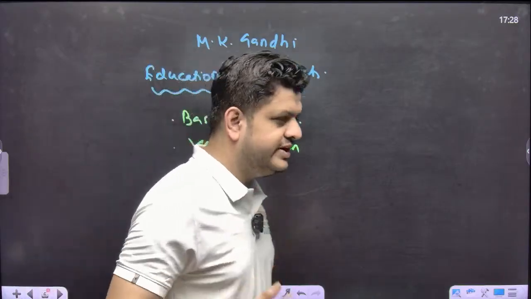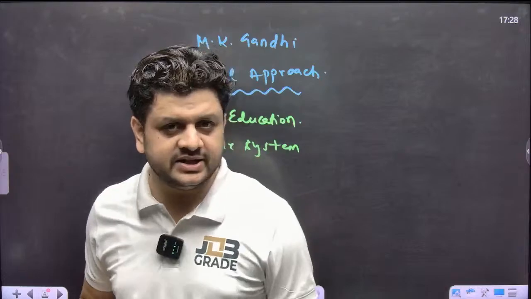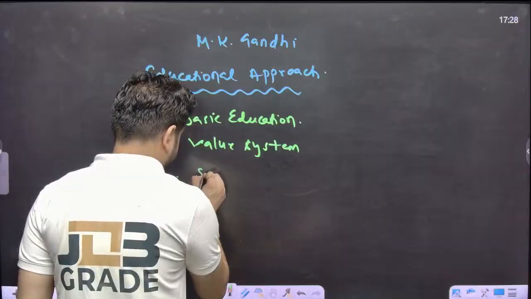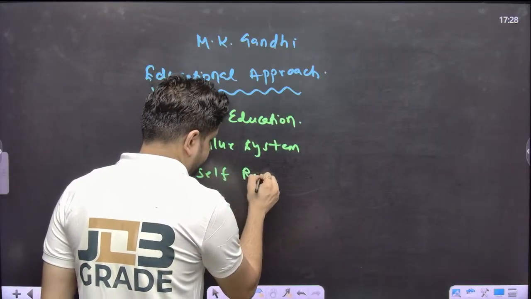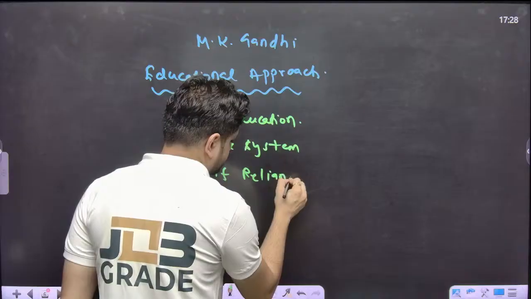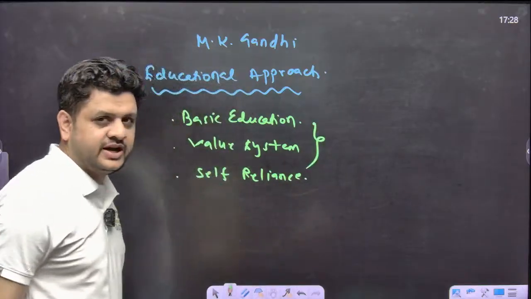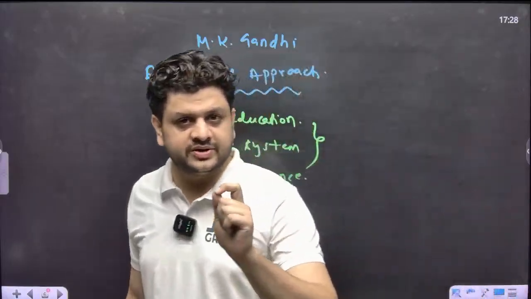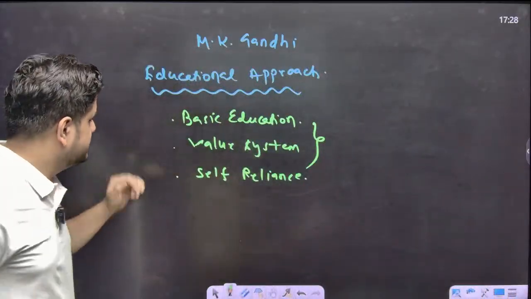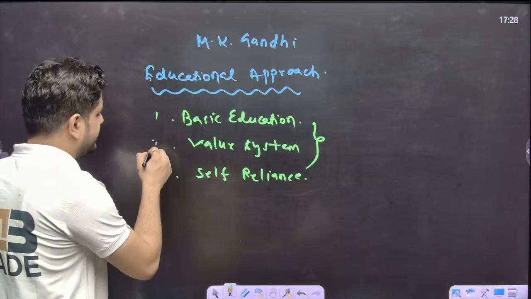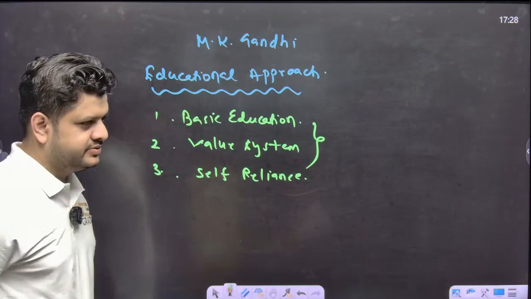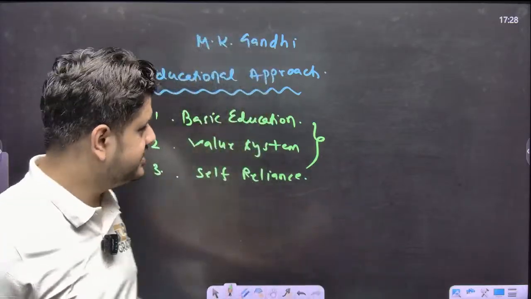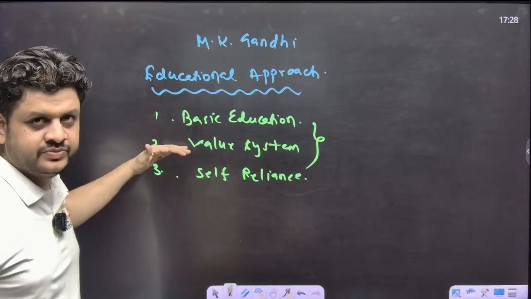And why was a strong value system required as per Gandhi? To attain self-reliance. So these three points must be written in the body with priorities: first, second and third. You cannot jumble these points, right? You need to write in this manner.